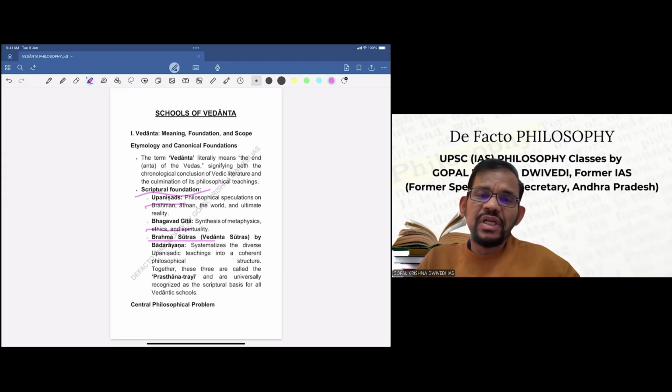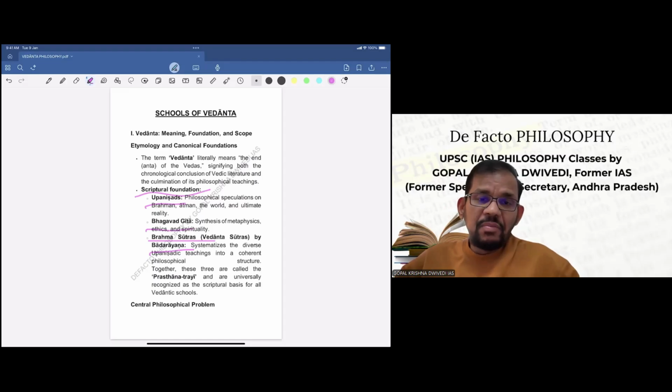This is mostly philosophical, not putting stress on rituals and ritualistic philosophy. So first is the Upanishads, then the Bhagavad Gita, which is a very important basis of Vedanta philosophy, and then the Brahma Sutras. The Brahma Sutras were written by Badarayana, one of the important philosophers.